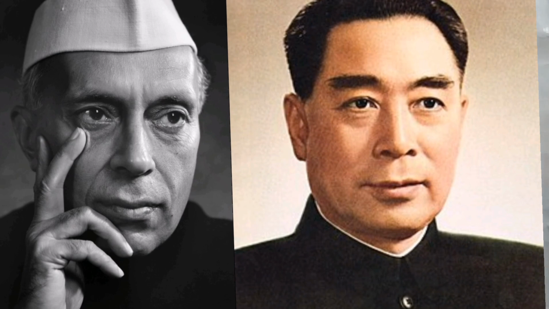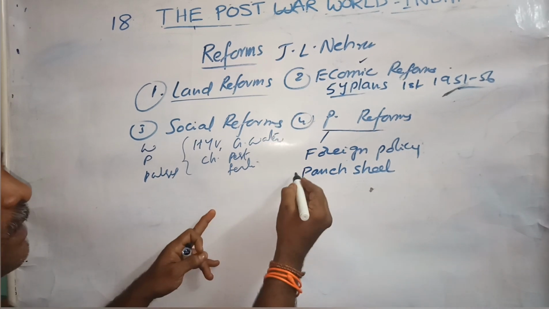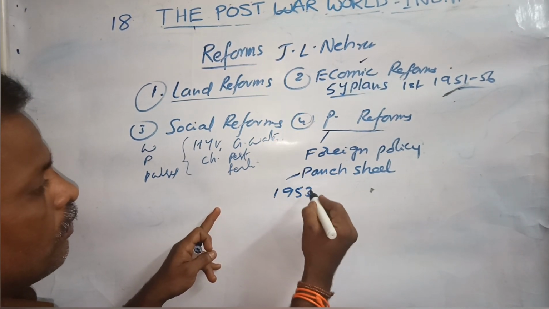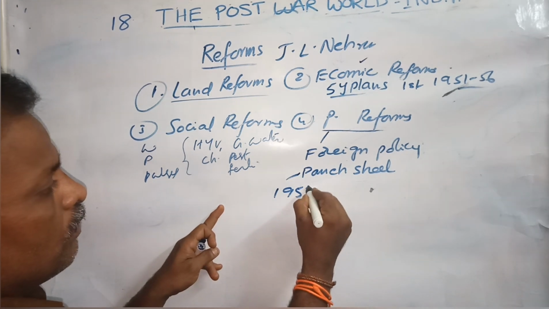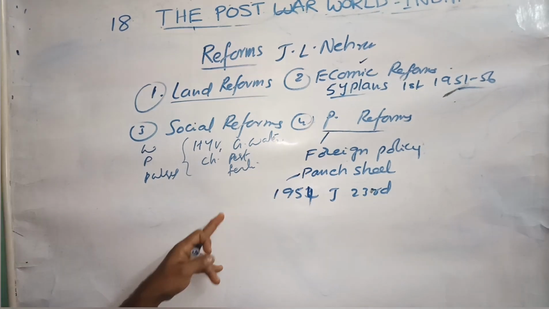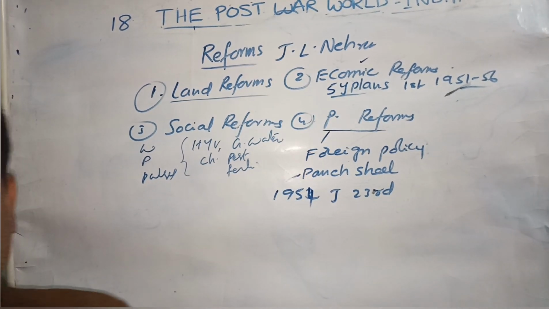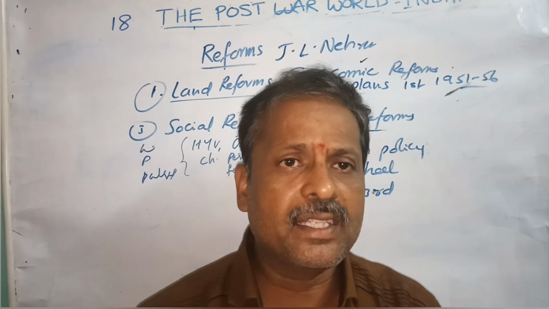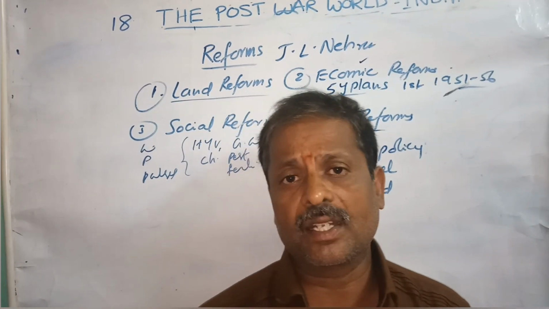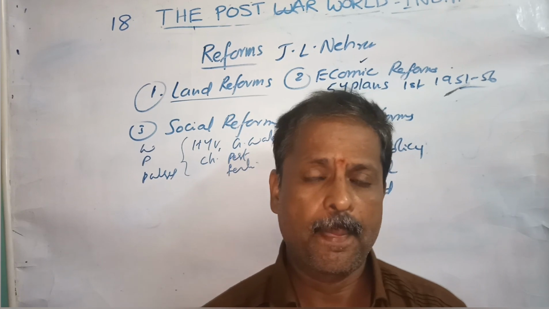You are observing both Prime Ministers on the screen. This Panchashil agreement was made on 1954 June 23rd, signed by the two leaders we discussed, Chou En-lai and Jawaharlal Nehru.